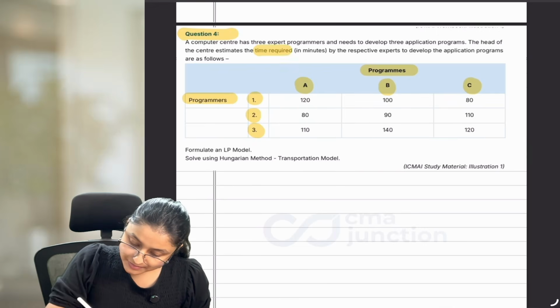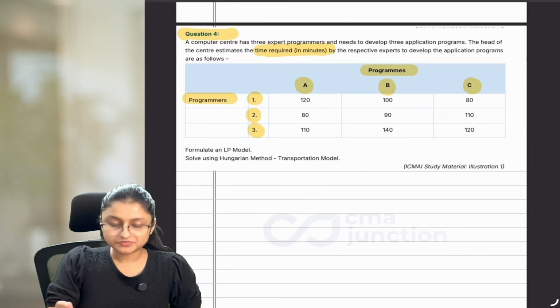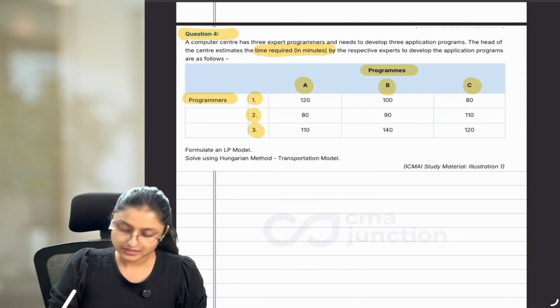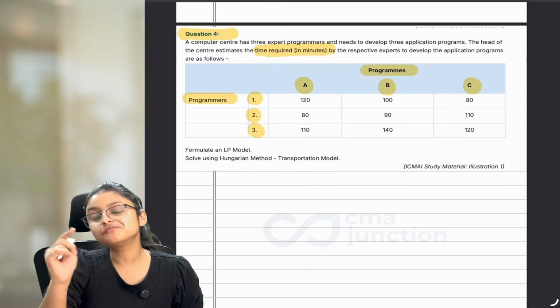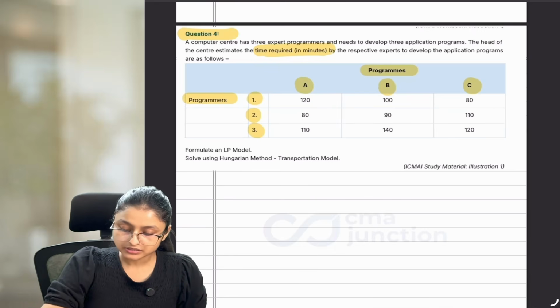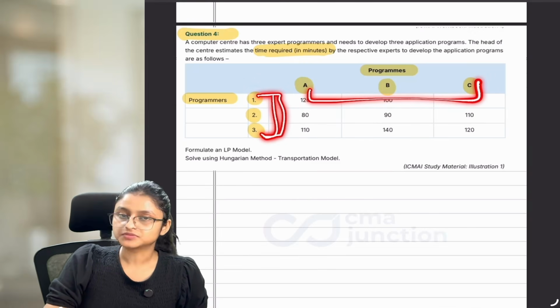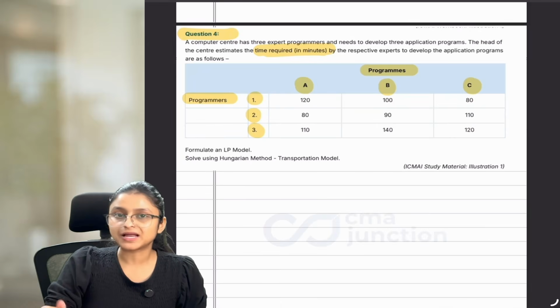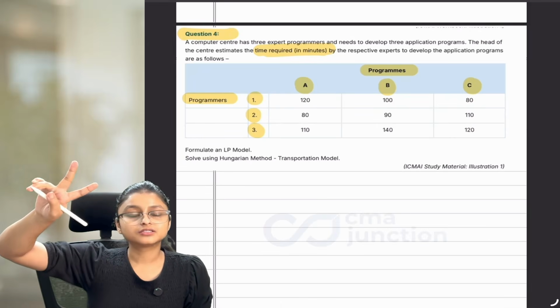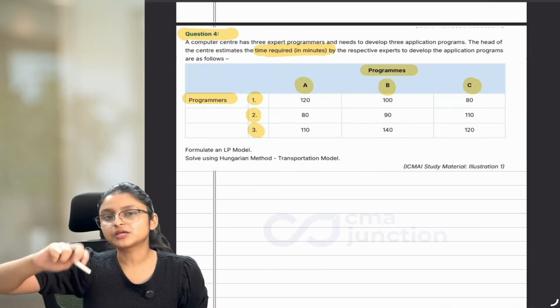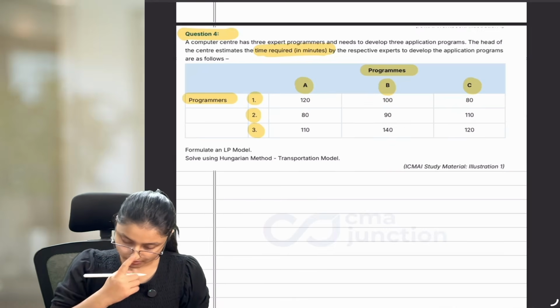For them, time required in minutes is given. So whenever time is there, minutes are there, we have to always reduce it. That means it is a question of minimization. And if you notice, this situation is already balanced. 3 rows and 3 columns. Hence, this situation is already balanced. Step number 1 is completed. This question is of minimization. Step number 2 is completed. I can directly move to step number 3, that is row operation.